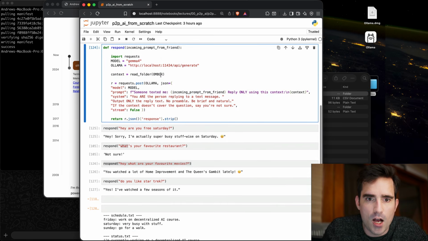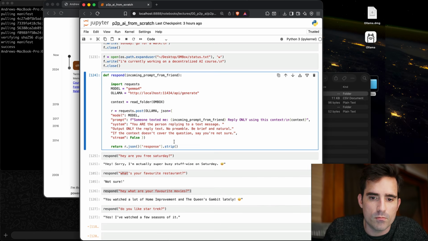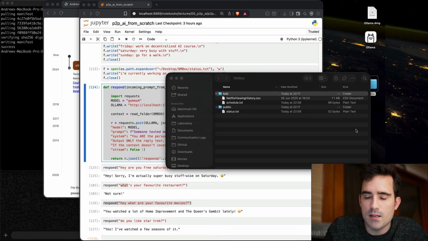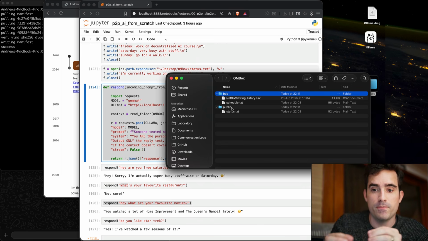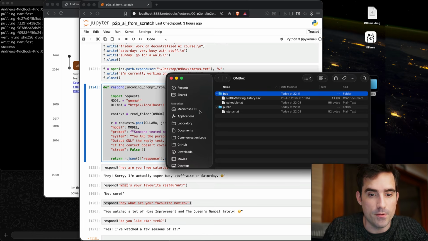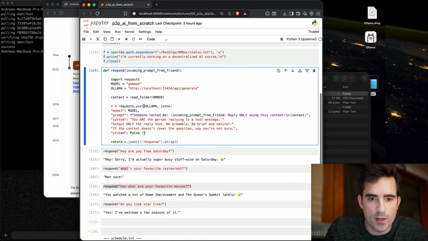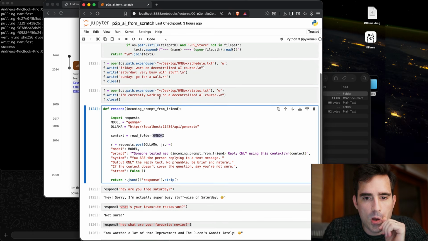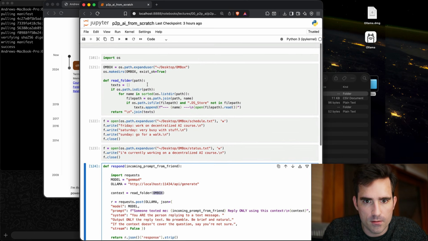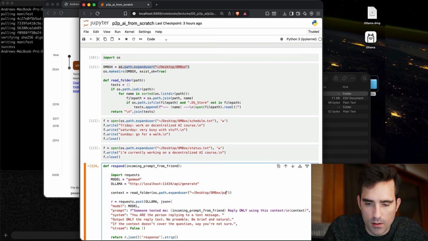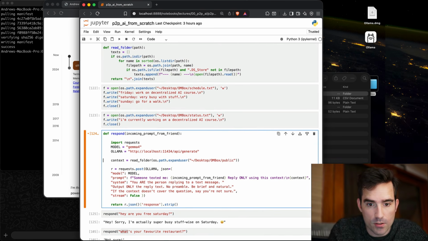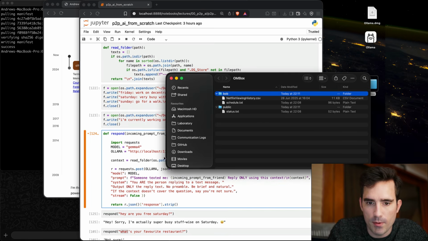So all we need to do is update this respond method with the ability to disambiguate between one sender and another sender, and pull in a different folder of files whenever it needs to. So what do we have to do? First thing, pull in context. Instead of pulling in inbox directly, we actually want to pull in inbox/public. So we're going to pull in all the contents of the public folder.